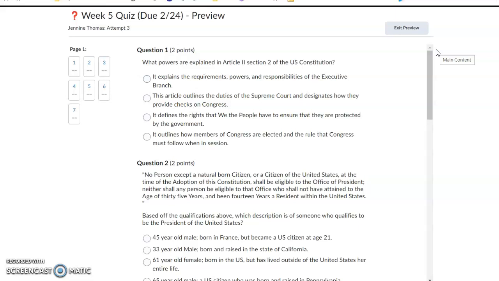Question number 1. What powers are explained in Article 2, Section 2 of the U.S. Constitution? It explains the requirements, powers, and responsibilities of the executive branch. This article outlines the duties of the Supreme Court and designates how they provide checks on Congress. It defines the rights that we, the people, have to ensure that they are protected by government. Or it outlines how members of Congress are elected and the rule that Congress must follow when in session.